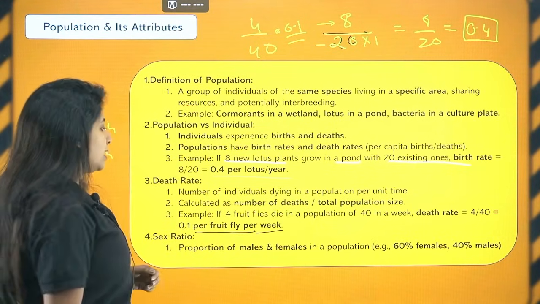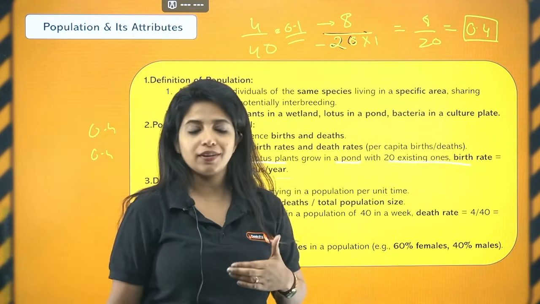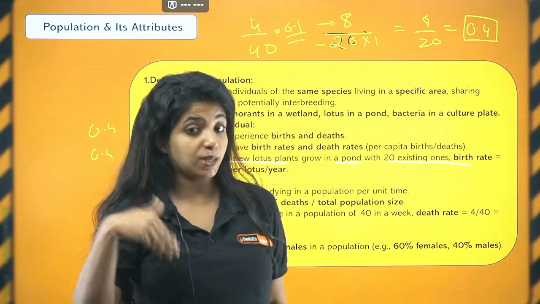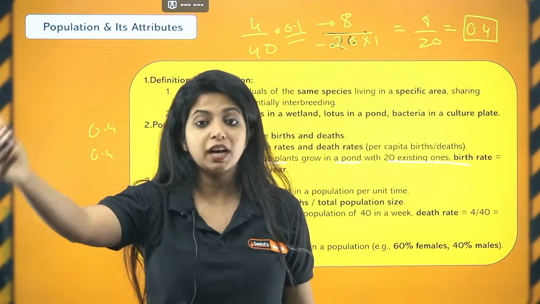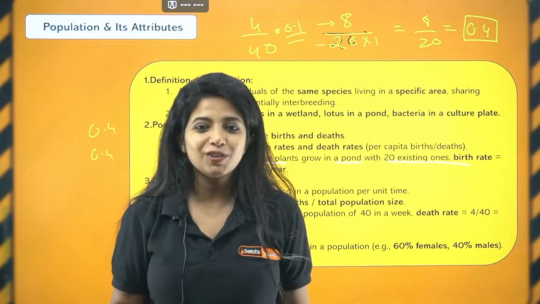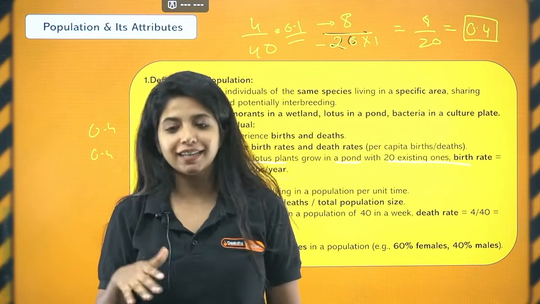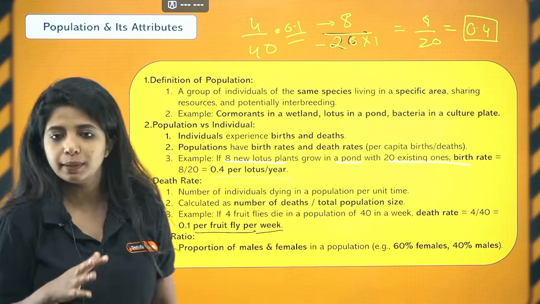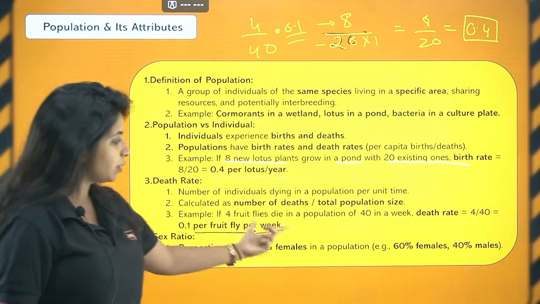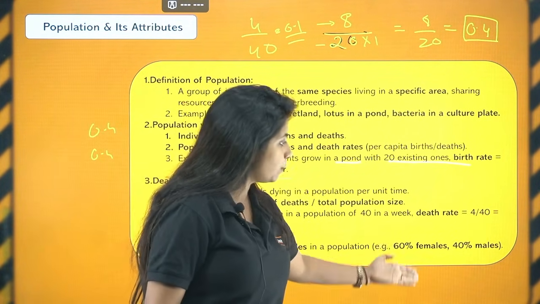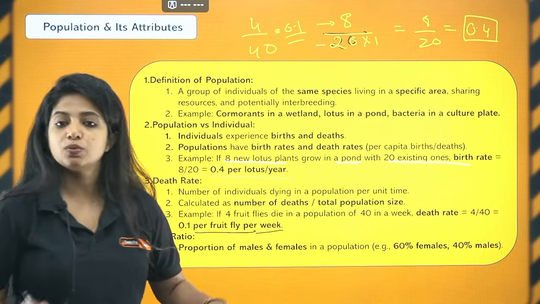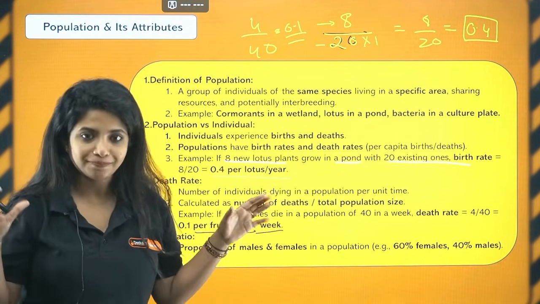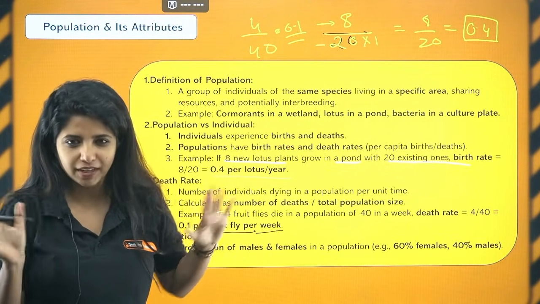Correct, done. Now, in individuals you talk about whether this particular individual is a female, that particular individual is a male. But when it comes to population, you do not say male, female and things like that. Rather, you use the term sex ratio for understanding how many males and females are there. So, proportion of males and females in a population, for example 60% females and 40% males, is what you say in the case of population. Fine, that's all. Very simple.